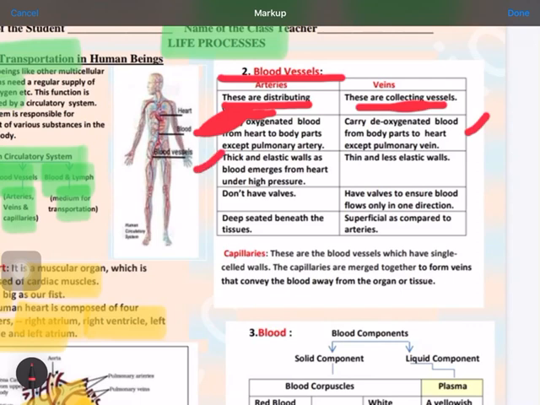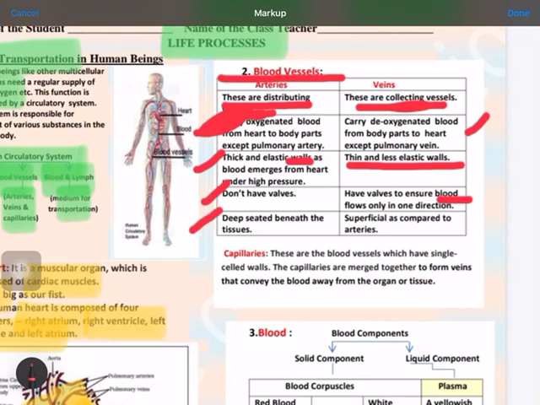Arteries have thick and elastic walls. This you have to remember, because blood from the heart is traveling at high pressure, so the walls don't burst out. That's why these are thick walled, while the veins are thin and less elastic. Arteries don't have valves because pure blood is flowing through, but veins have valves which allow the flow of blood only in one direction, and also don't allow the deoxygenated blood to go back into the heart.